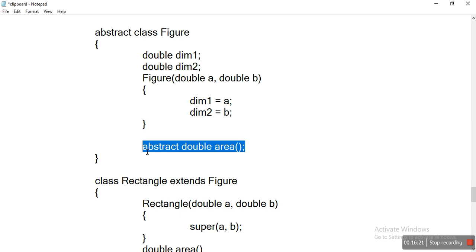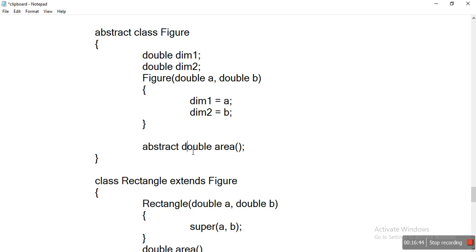Now the most important part here is abstract double area. The method area we declared as abstract. It consists of only the declaration part. We cannot see any definition here because it is abstract.